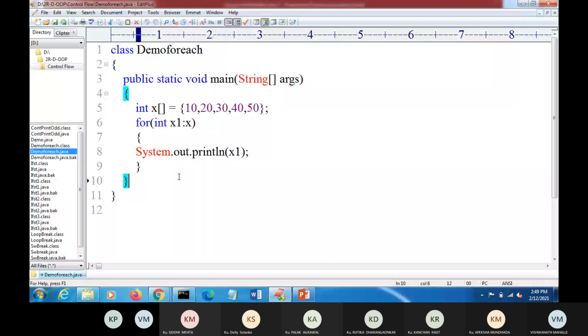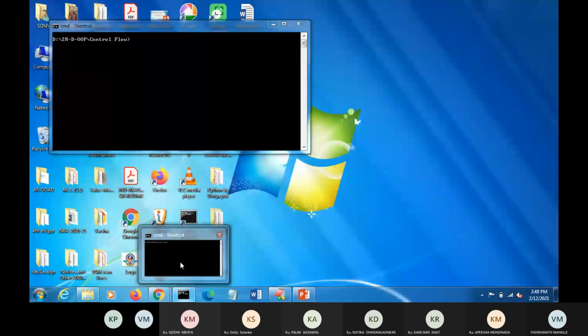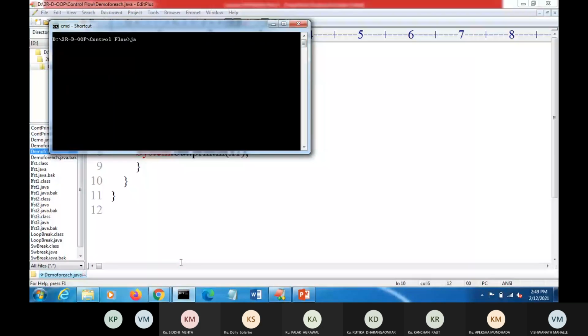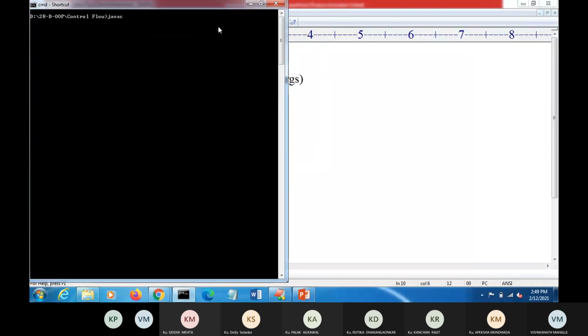Suppose I have written here demo for each, so you can compile it here with javac demo for each.java. Compiled successfully, and if you write here java demo for each, the elements in the array will be displayed.